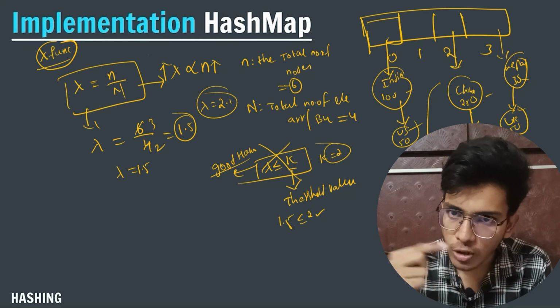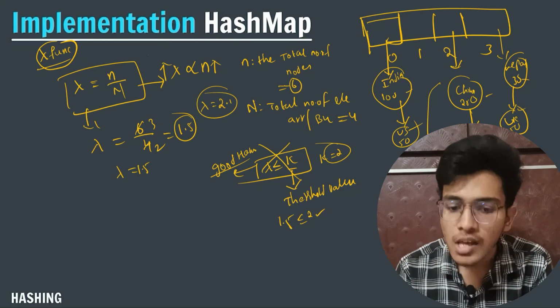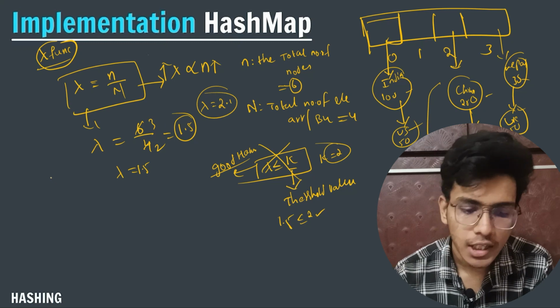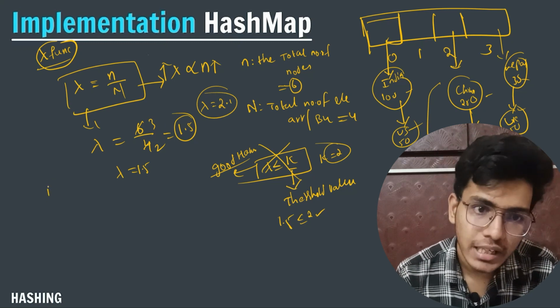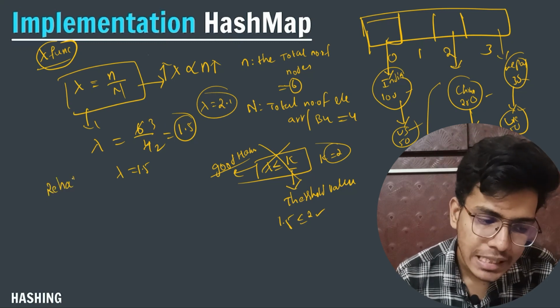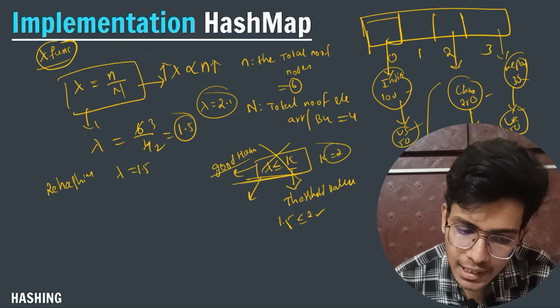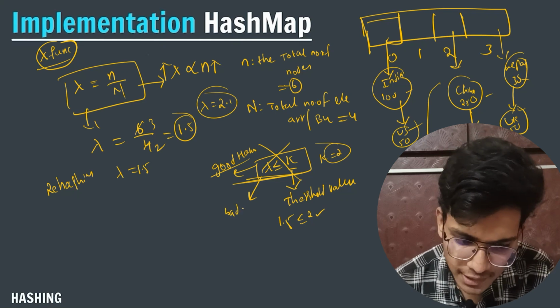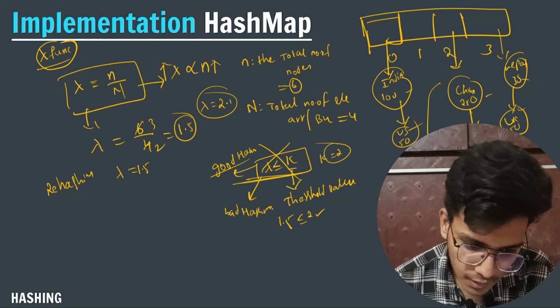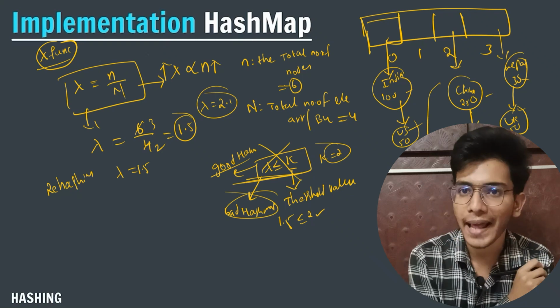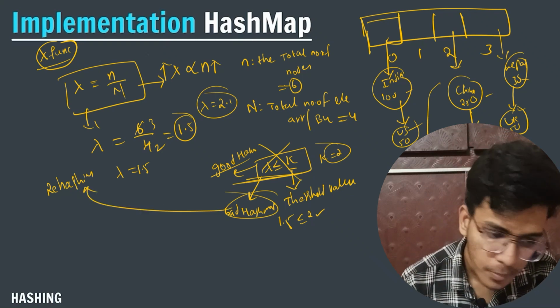If it is not following the threshold value condition, then we will perform a new thing. That new thing is called rehashing. If this condition is not satisfied, then it is a bad hash map. If it is a bad hash map, then we will perform rehashing.